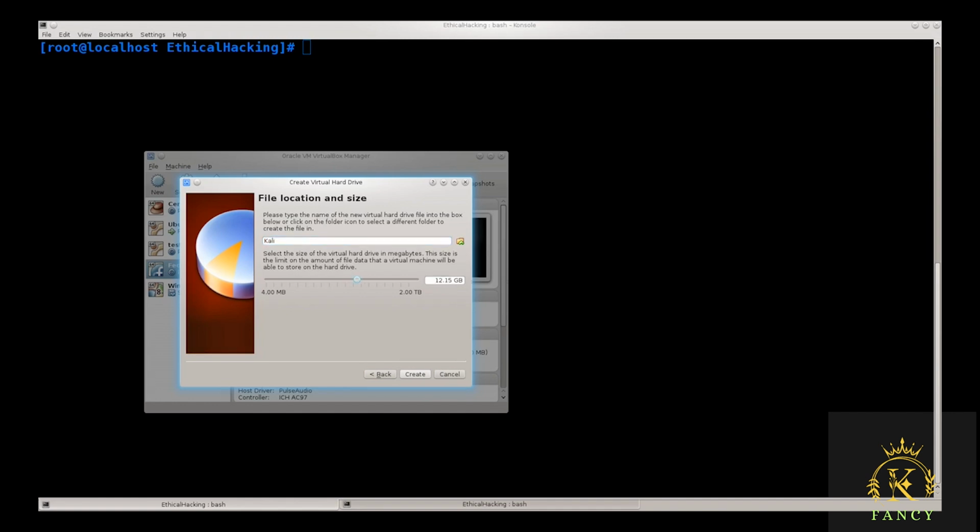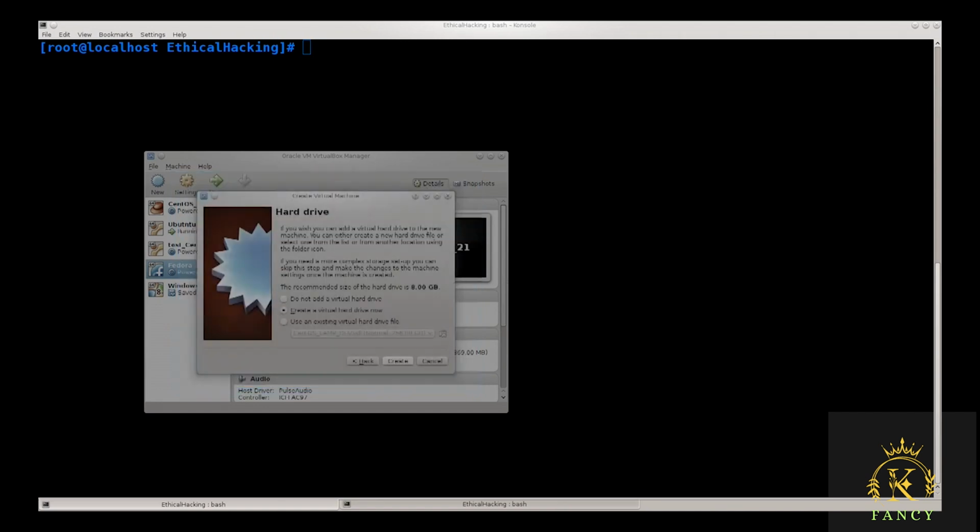Now I have a lot of drive space, so I'm just going to go ahead and allot maybe 120 gigs. That's going to be more than enough for this undertaking. Since I do have a lot of drive space on my laptop, I don't really care. But if you don't have enough drive space, you can go ahead and allot 50 gigabytes or something like that. Should work fine, no problems. 120 is more than I need, way more. So just go ahead and click create.